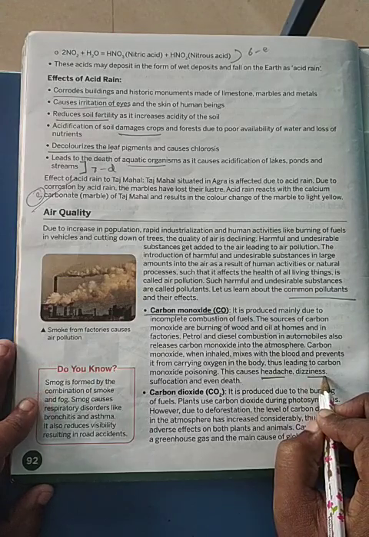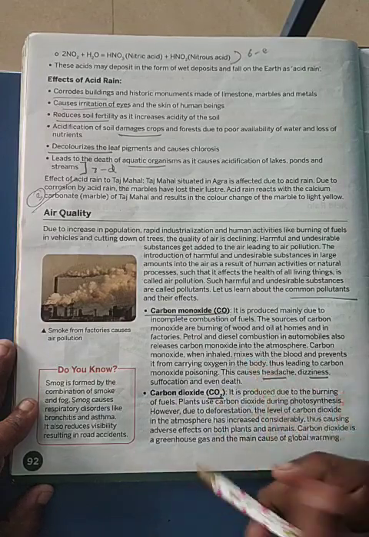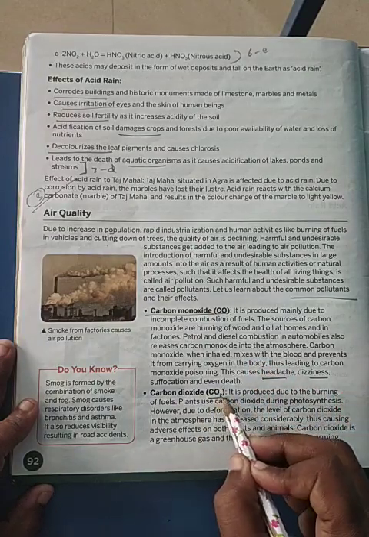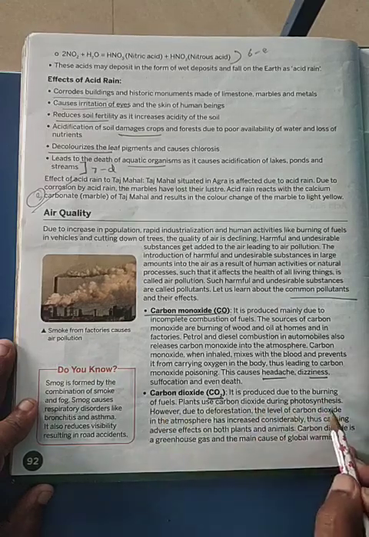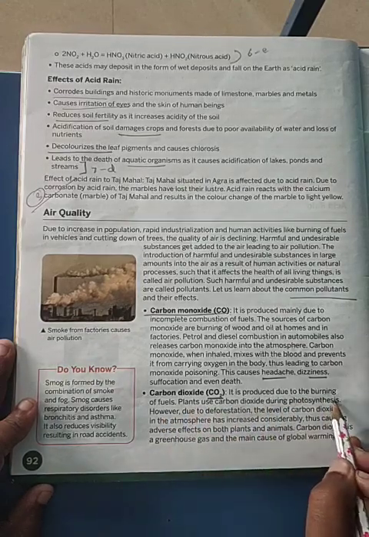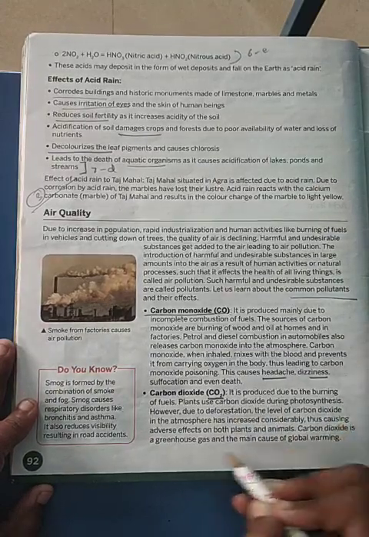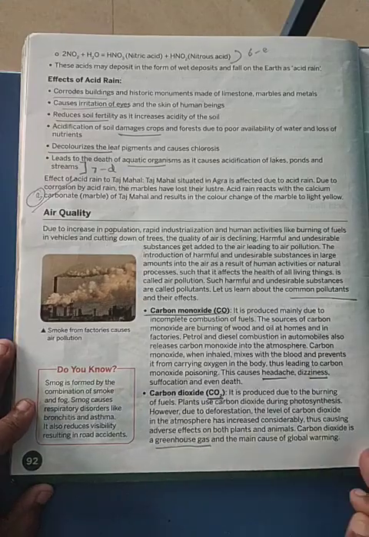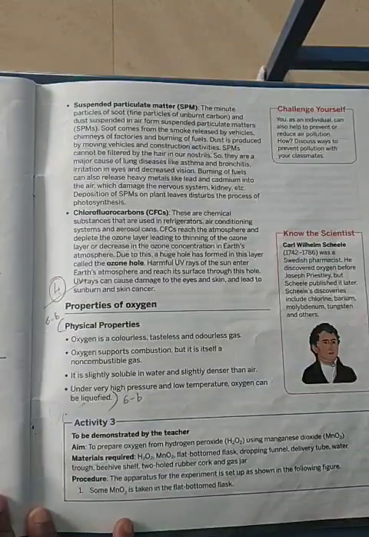And then coming to carbon dioxide. Carbon dioxide. So 2 atoms of oxygen are there. So it is carbon dioxide. Here it is mainly from the burning of the fuels and also from the respiration of the plants. And then carbon dioxide is also a greenhouse gas, and it is mainly responsible for global warming.